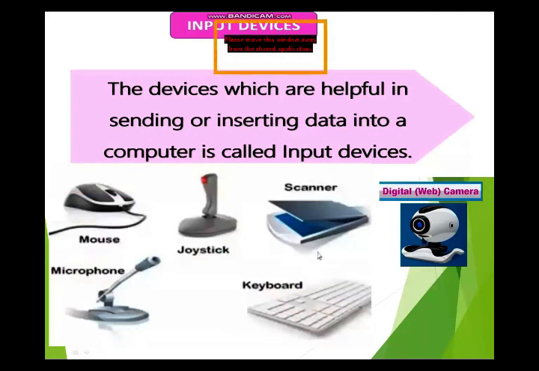Through a webcam, we communicate with others visually. If you want to see the other person who is talking with you, we communicate through the webcam. So these are the main input devices: mouse, keyboard, joystick, microphone, scanner, and digital webcam.